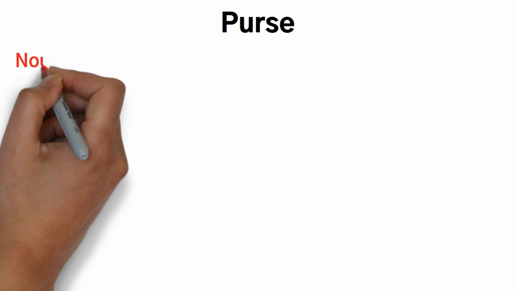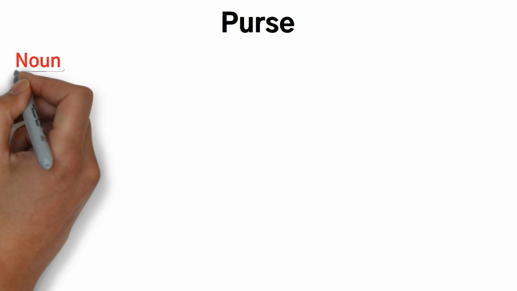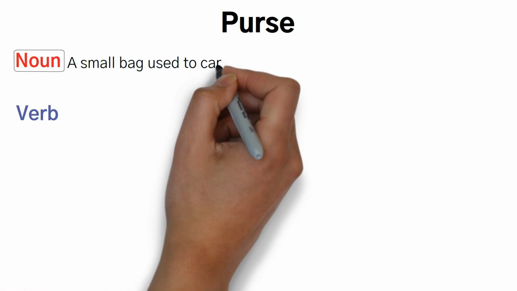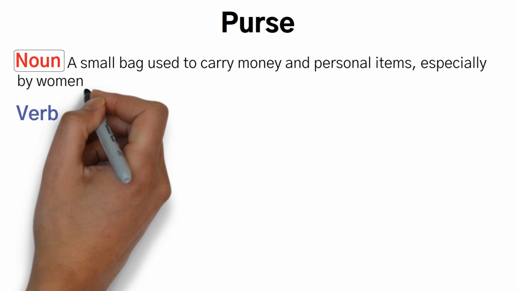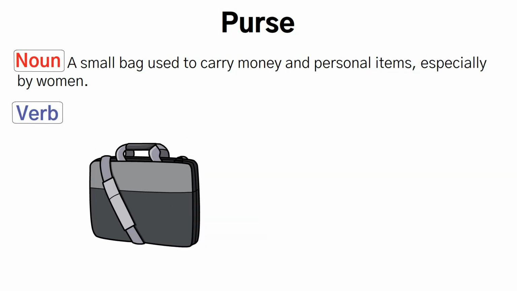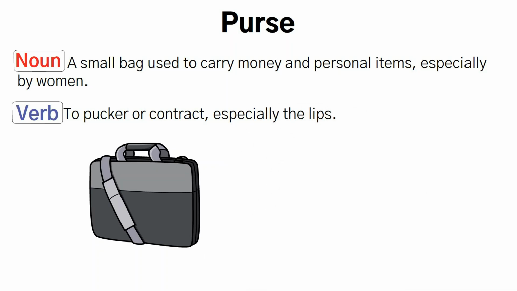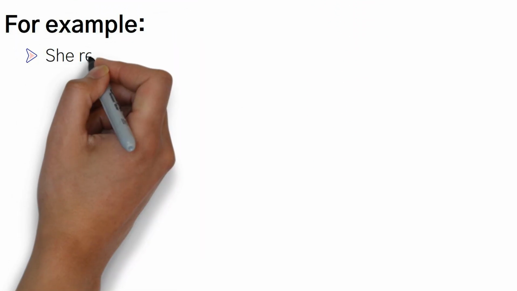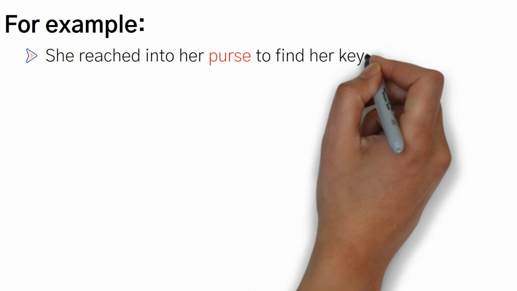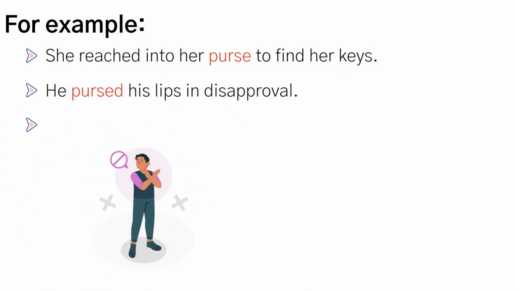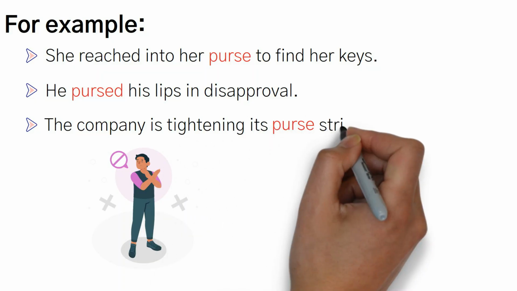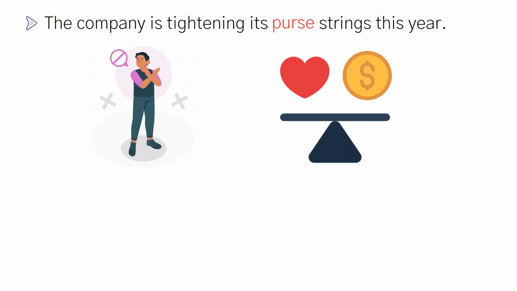Purse, noun or verb. Noun: a small bag used to carry money and personal items, especially by women. Verb: to pucker or contract, especially the lips. For example, she reached into her purse to find her keys. He pursed his lips in disapproval. The company is tightening its purse strings this year.